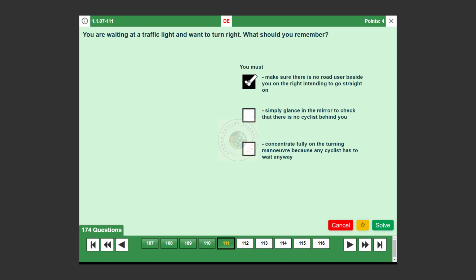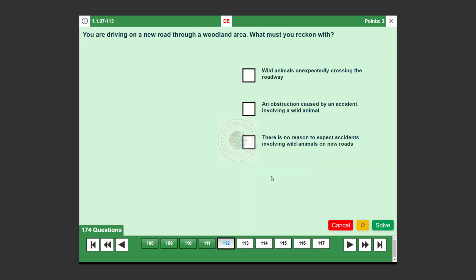True. Always check for other road users, particularly cyclists and motorcyclists, who might be in your blind spot or planning to continue straight. Simply glance in the mirror to check that there is no cyclist behind you. False. A quick glance may not be sufficient. It's crucial to thoroughly check all mirrors and blind spots for cyclists and other vehicles.